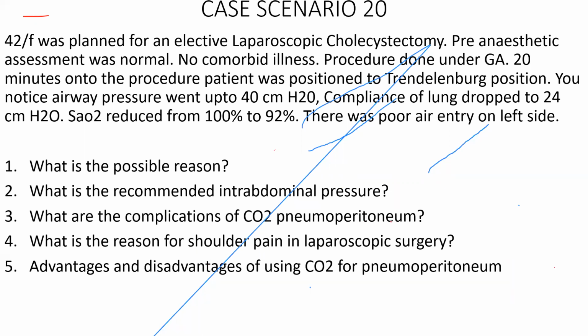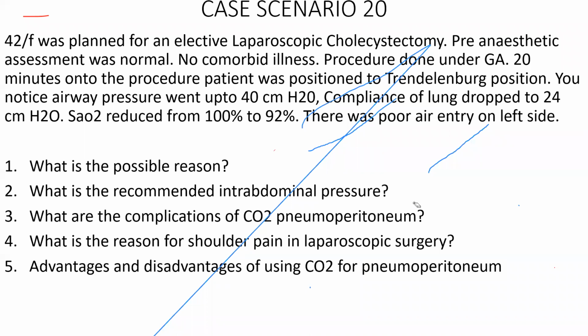Good. What are the reasons for shoulder pain in laparoscopic surgery? Referred pain, irritation of the diaphragm. Carbonic acid. Good. I've told in the class, I've told in the lecture also in the case discussion. Carbonic acid. It's going to be the carbon dioxide.